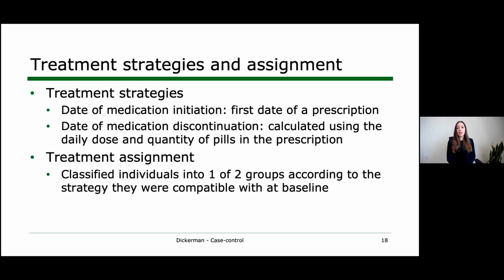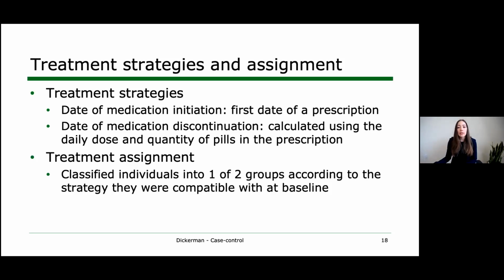To emulate the treatment strategies, we have prescription records for these individuals. We want to end up with monthly indicators for whether someone is on statins or not. And so to do this, we defined the date of statin initiation as the first date of a prescription, and we calculated discontinuation dates using the daily dose and quantity of pills in the prescription. And we consider treatment to be continuous if there was a gap of less than 30 days between successive prescriptions.